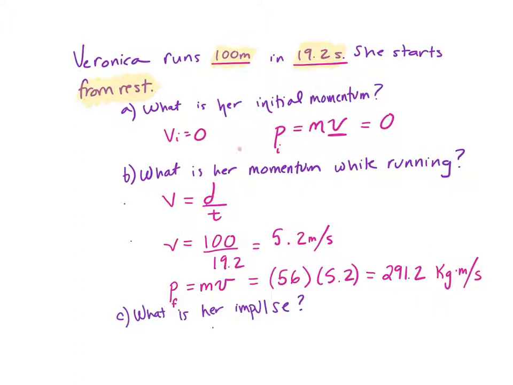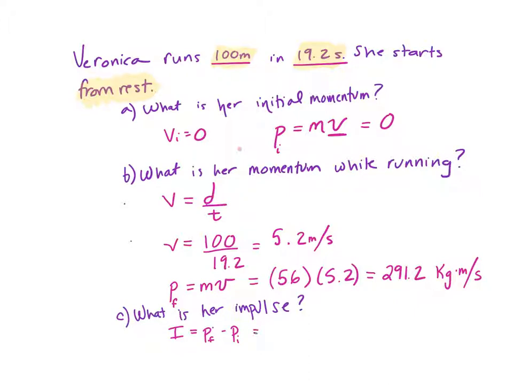So what's her impulse? Well, remember, impulse is equal to P final minus P initial. It can also be equal to, impulse is equal to force times time, but they're really not talking about force or time at this point, except for the initial time. So since there's no force involved, we're going to just stick with this equation.